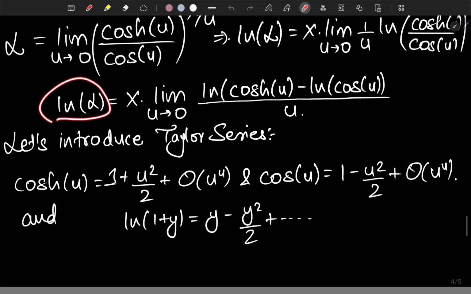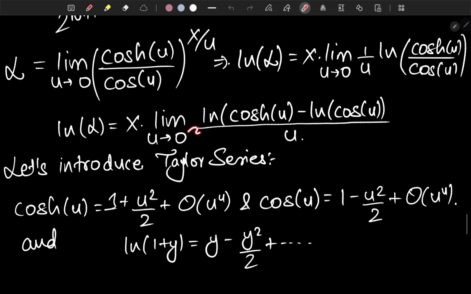It's just the power rule of the natural logarithm, right? Since u is in the limit, x would be treated as a constant. So we can write this as x times limit u tends to 0 of natural logarithm of hyperbolic cosine of u minus natural logarithm of cosine of u, over u, right?